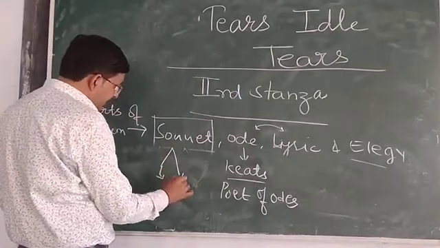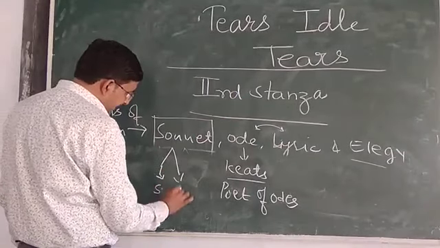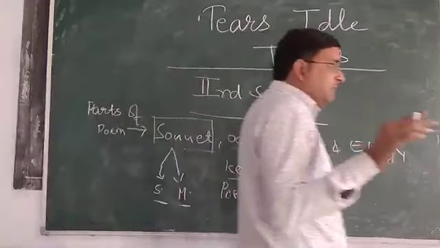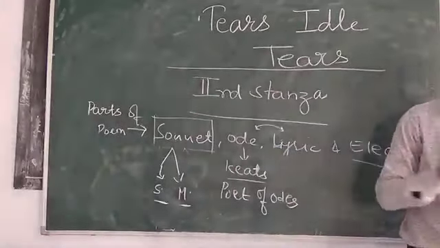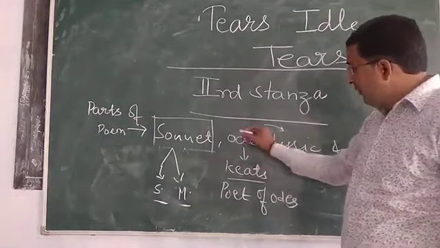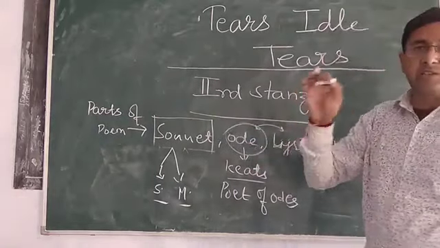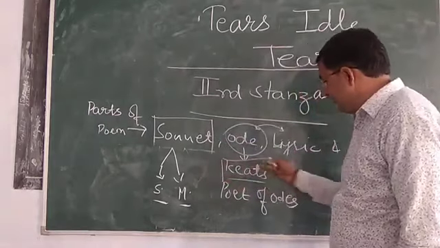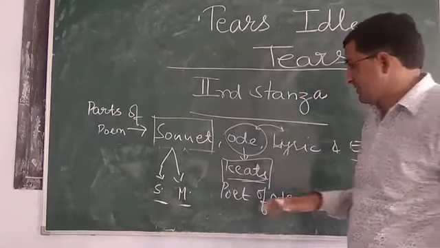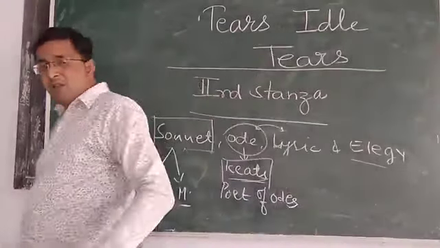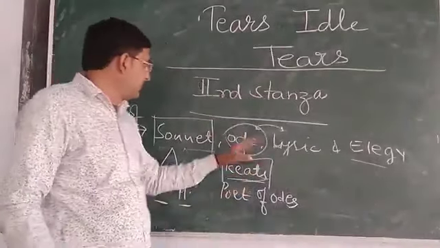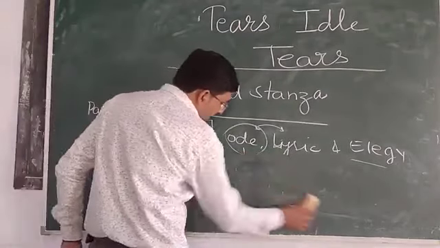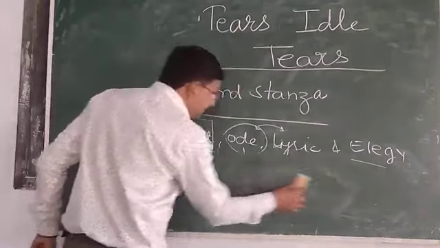There are two basic names, William Shakespeare and Milton, we discussed at the time when we were discussing the sonnet. Now when we discuss the ode, the name of the poet is John Keats. So when we are discussing the details, you must know one or two names of poets also, dealing with the same form.